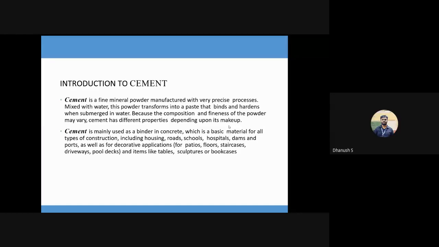What is plastering, sir? Basically, once you build a wall out of bricks or whatever, this exposed surface is very rugged, correct? If you look around, all the walls around you have a very smooth surface. So to cover this very rough, uneven surface of bricks or blocks, we do something called plastering. This plastering is done using mortar.